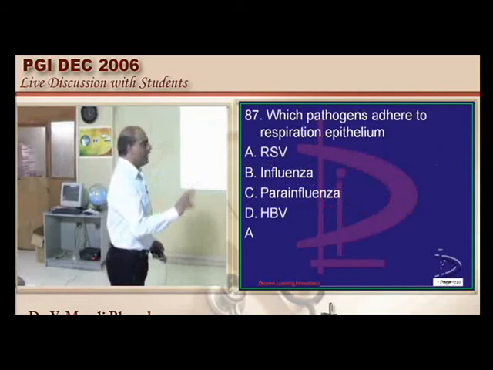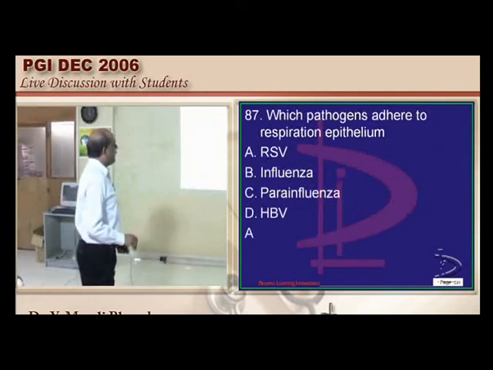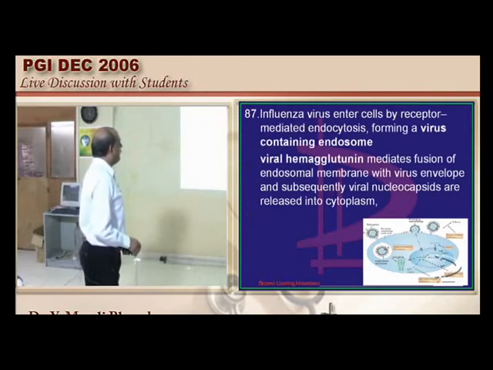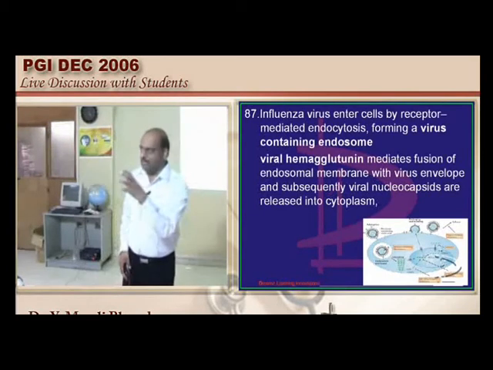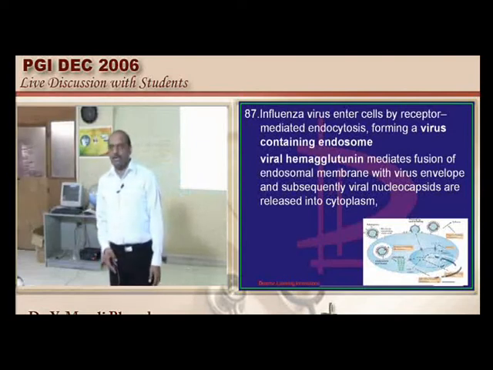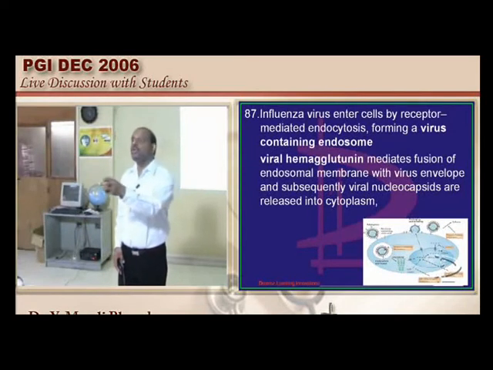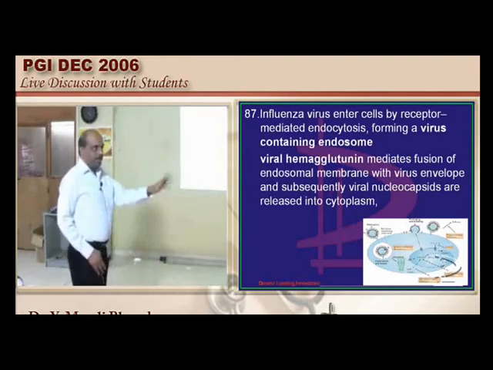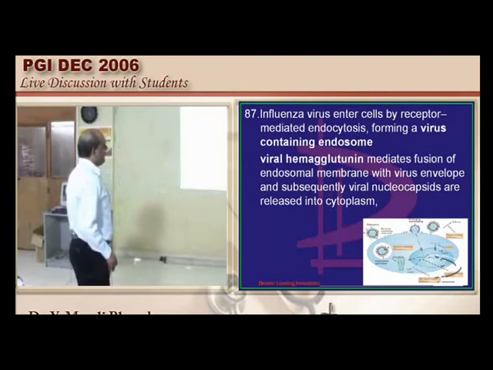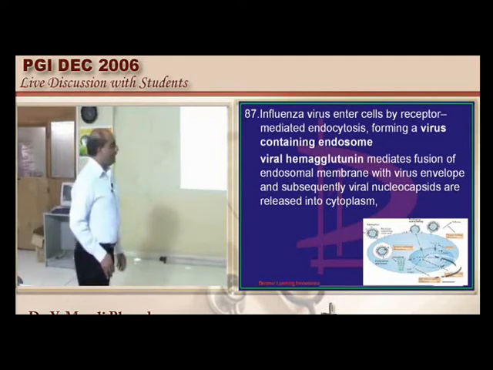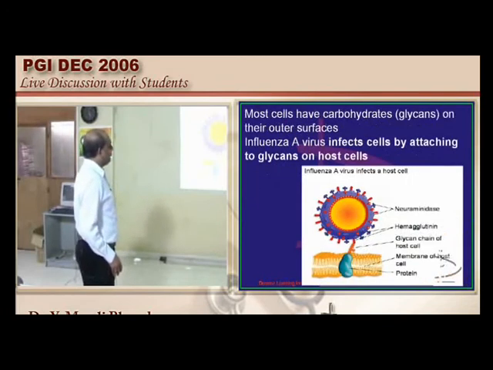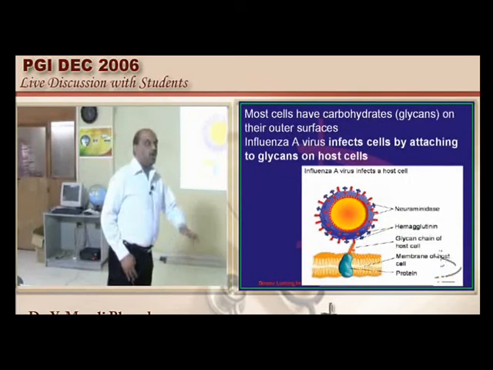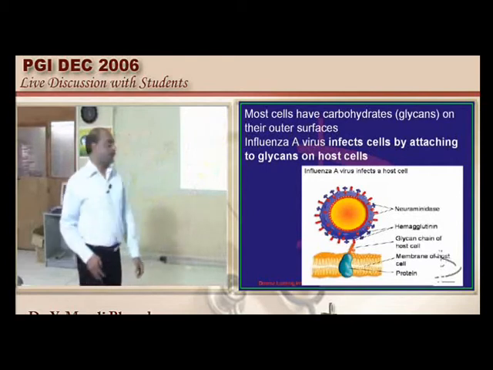Now respiratory epithelium, which organism? It is the respiratory syncytial virus, which can adhere, and there is a peculiar phenomenon which the influenza virus will be showing. What is that called? Receptor mediated endocytosis is a very important special feature. It is the hemagglutinin of the virus which is responsible for it. It will fuse the endosomal membrane with the virus envelope. So we have to think of hemagglutinin contributing to this endocytosis.